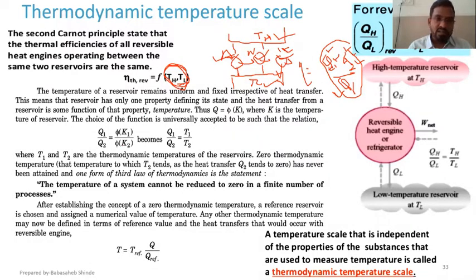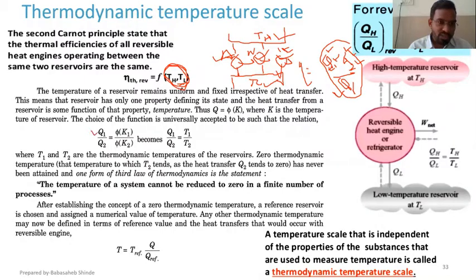and the reason we say that efficiency is a function of temperature is that the heat accepted Q1 and the heat rejected Q2 are proportional to TH and TL, or T1 and T2.